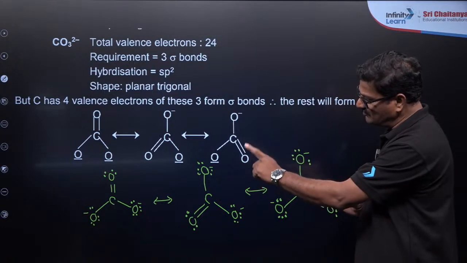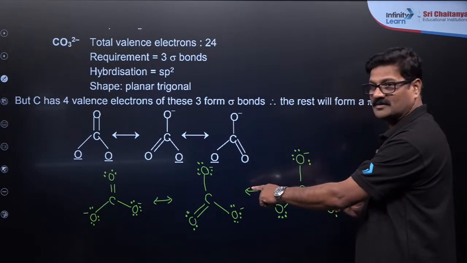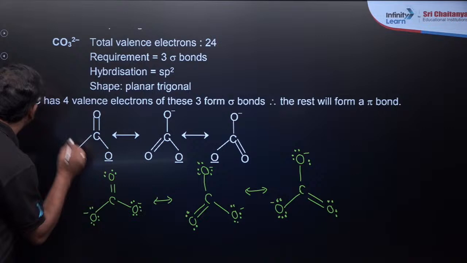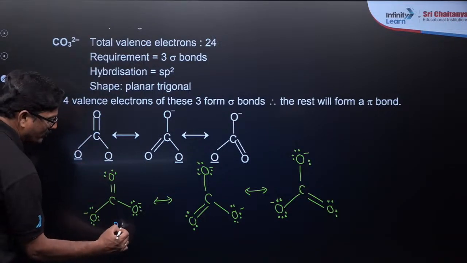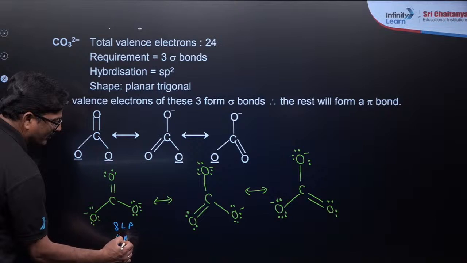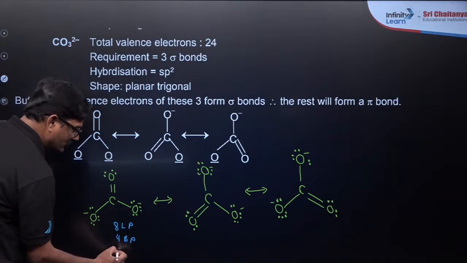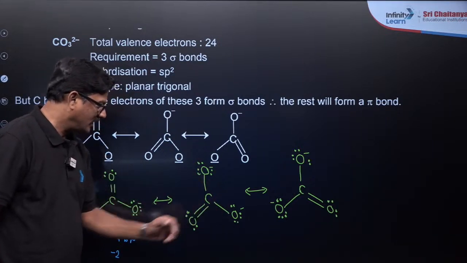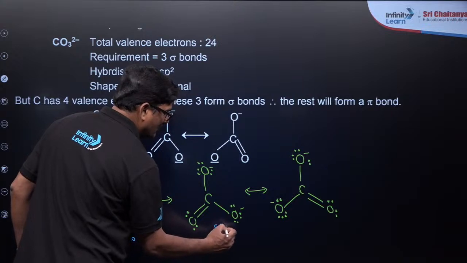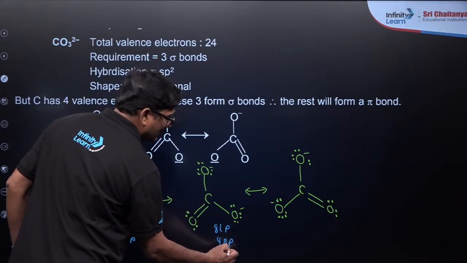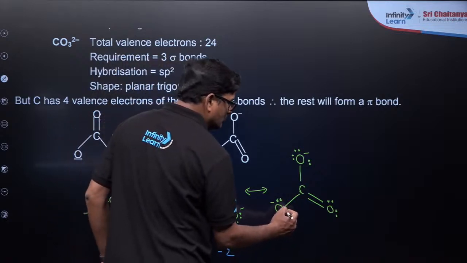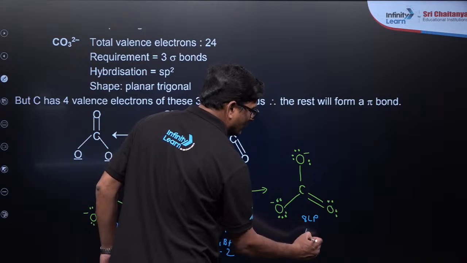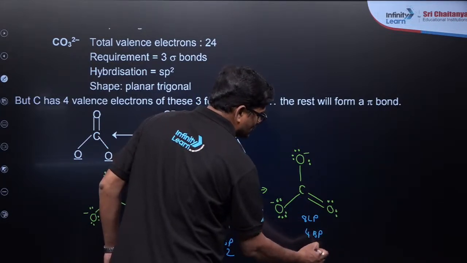In this one, how many lone pairs, how many bond pairs; in that one, how many lone pairs, how many bond pairs. The total number of lone pairs here is 1 2 3 4 5 6 7 8. Look, 8 lone pairs and 4 bond pairs, and the charge is minus 2. Here too, 8 lone pairs and 4 bond pairs and minus 2 charge. Here also, 8 lone pairs, 4 bond pairs and minus 2 charge.